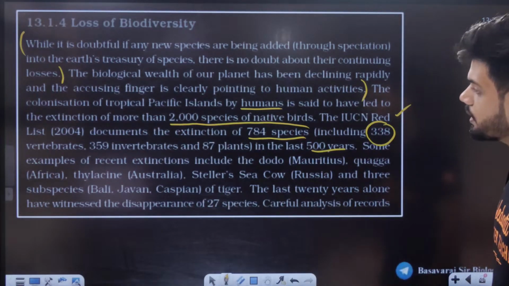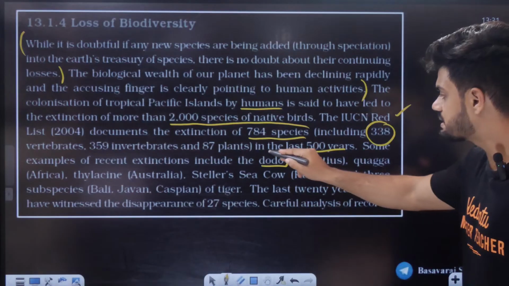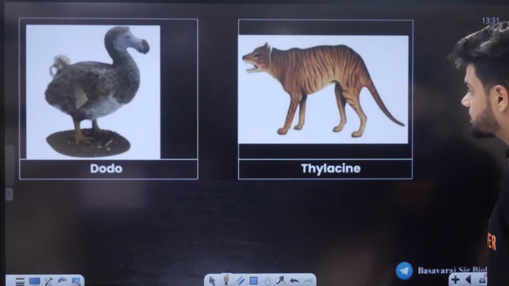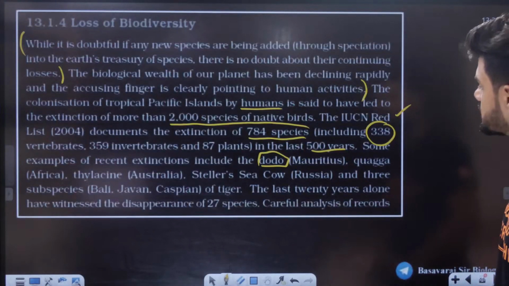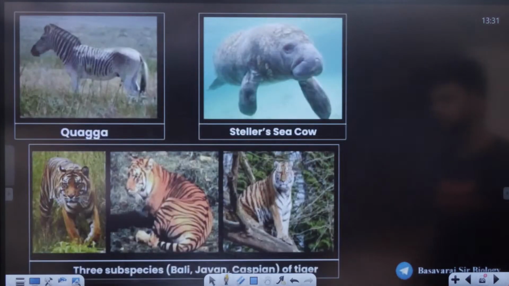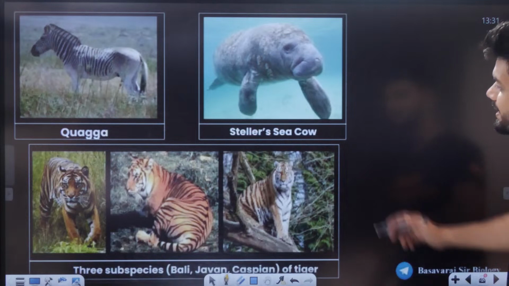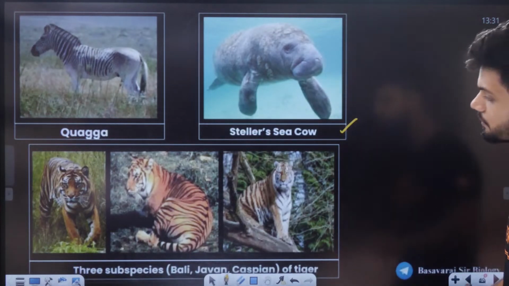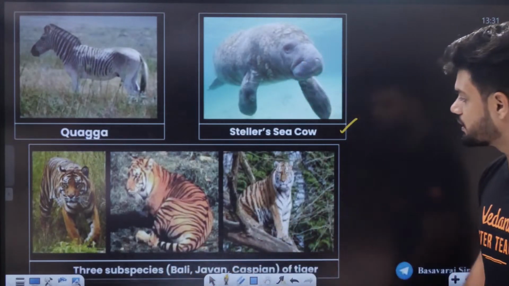Some examples of recent extinctions include the dodo. The dodo bird is extinct now. I'll show you here, can you see? There's a dodo right here. Then there is the quagga, this one, which is a type of zebra. The Steller's sea cow, right here, was hunted for its meat and blubber. Three subspecies of tiger: Bali, Javan, and Caspian.